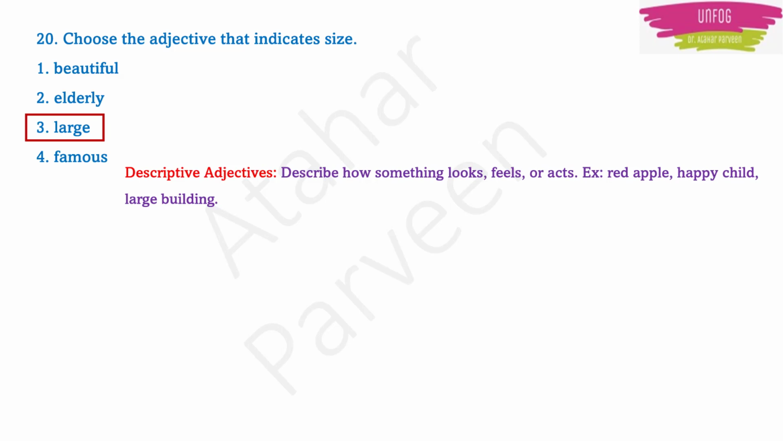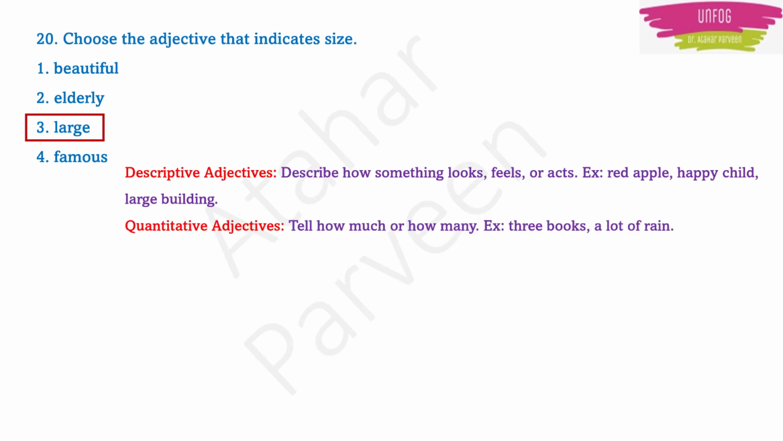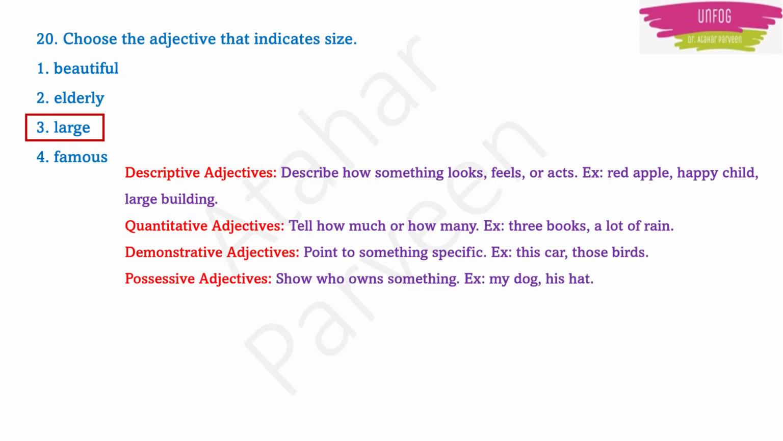For example, apple is there. How is that apple? Red. Child. How is the child? Happy. So these are descriptive adjectives. Next type of adjective is a quantitative adjective. Here you see the number or quantity, like 3 books, lot of rain. Next is demonstrative adjective. Here you are pointing out, like this car, those birds, that book. Okay. Next is a possessive adjective, means my dog, his book, his bat. Okay. It is a possessive adjective.